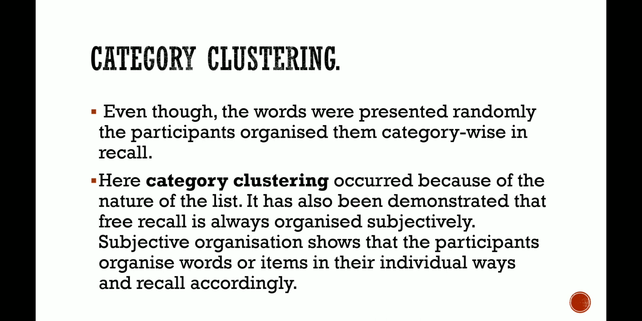Next is category clustering. See, students, Bousfield is a person who demonstrated this experimentally. He made a list of 60 words that consisted of 15 words drawn from each of the four semantic categories, that is, names, animals, professions, and vegetables. These words were presented to the participants one after another in random order. Now, what was the result? The words were presented randomly and the participants organized them category wise, right?